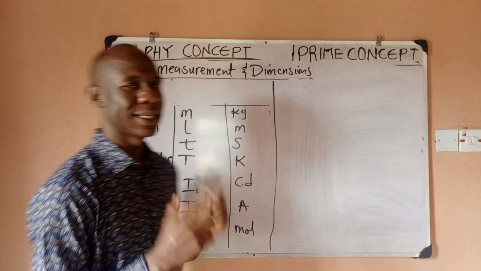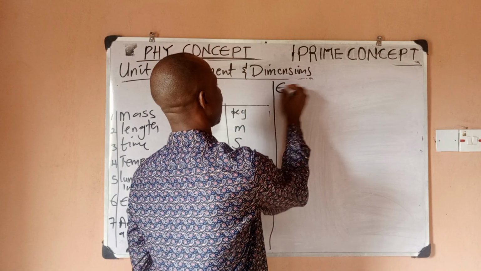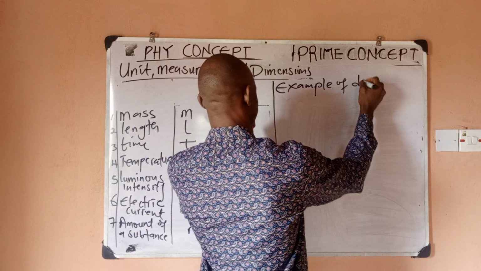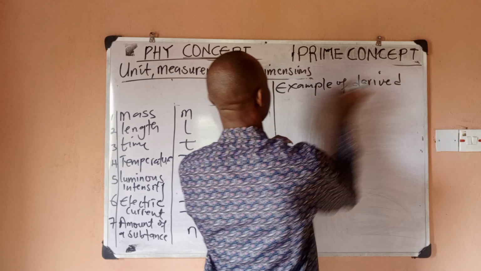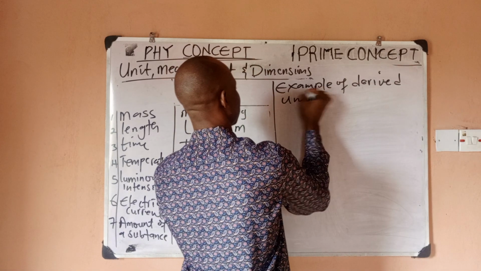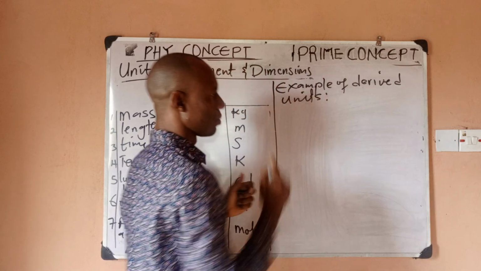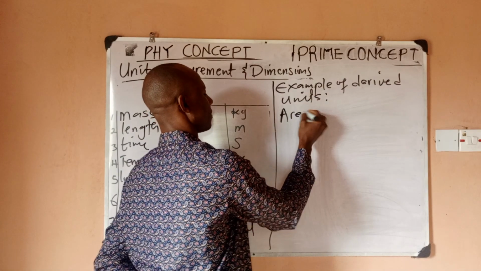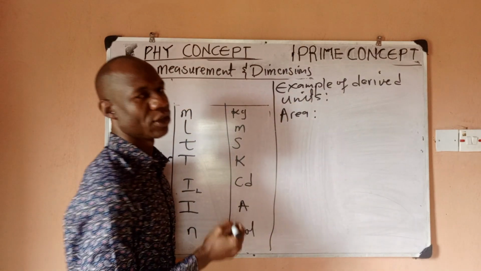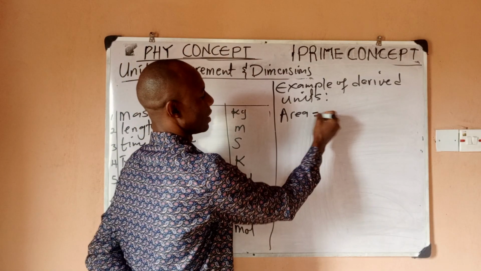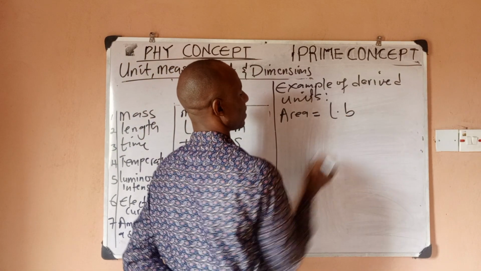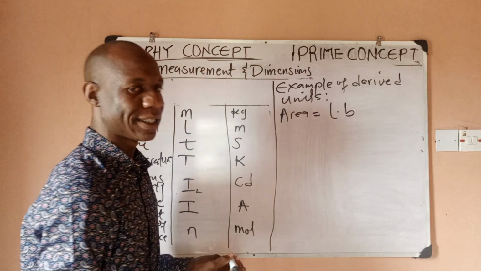Now let's look at examples of derived units. There are so many, but let's start with easy ones. Say area. Now you know that area is actually the product of length times breadth. That is area, length times breadth.